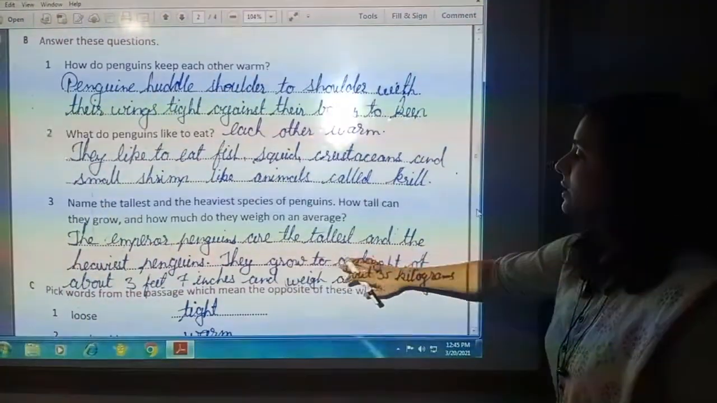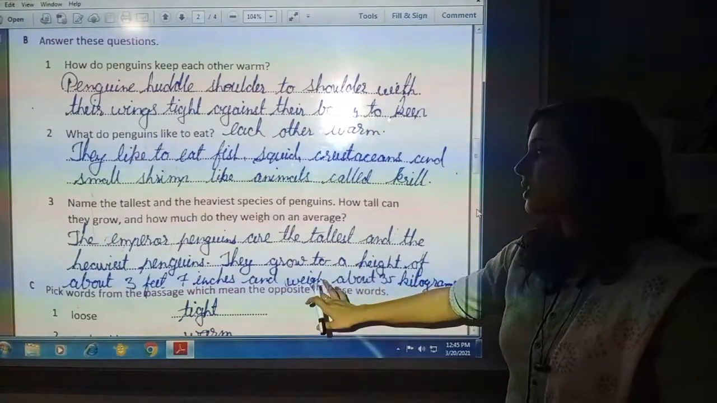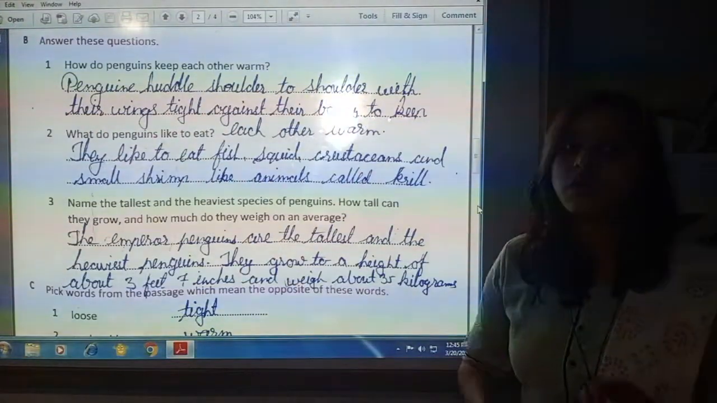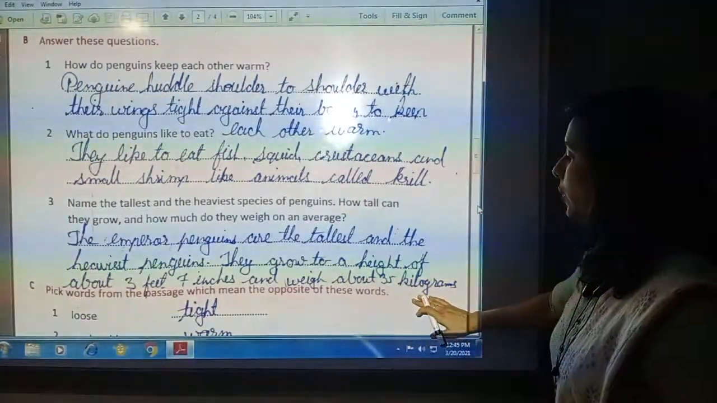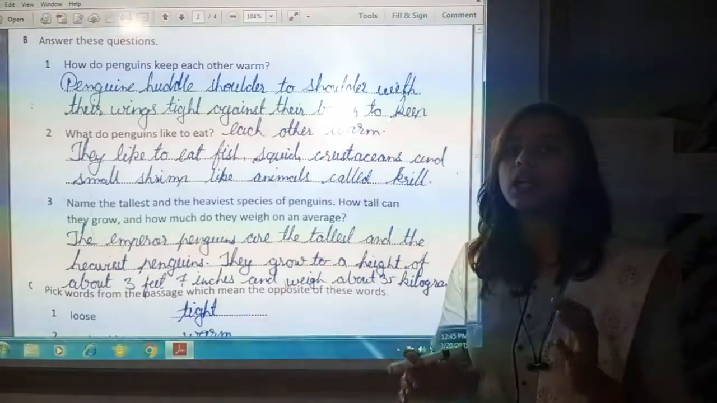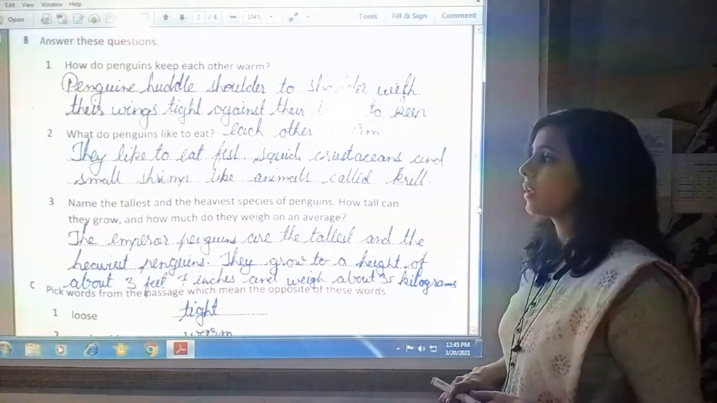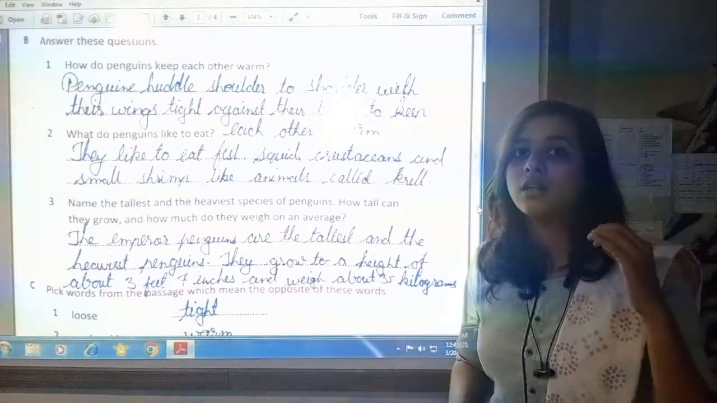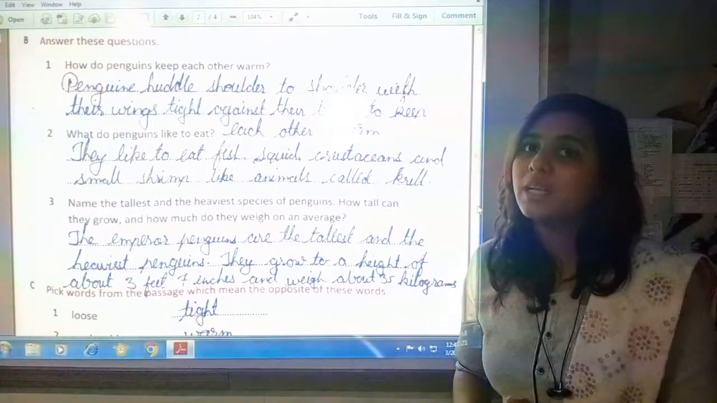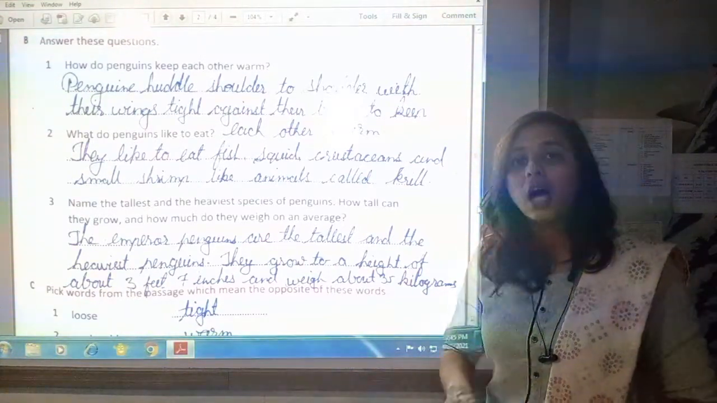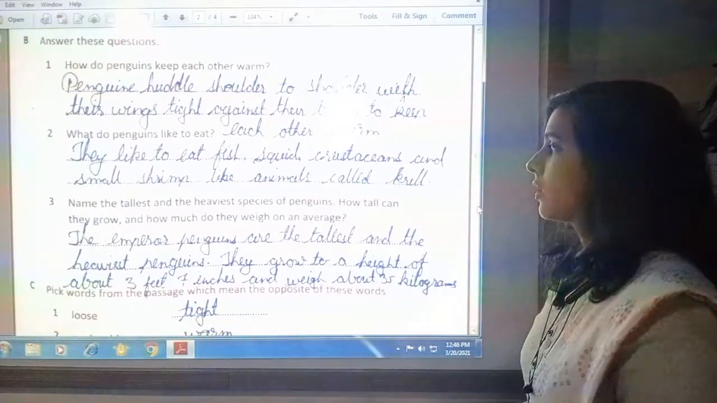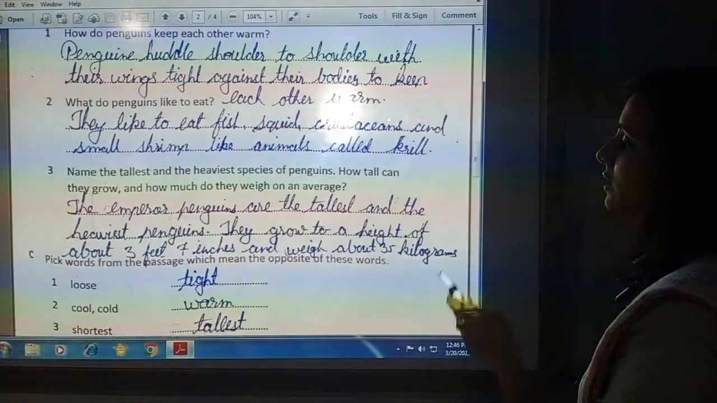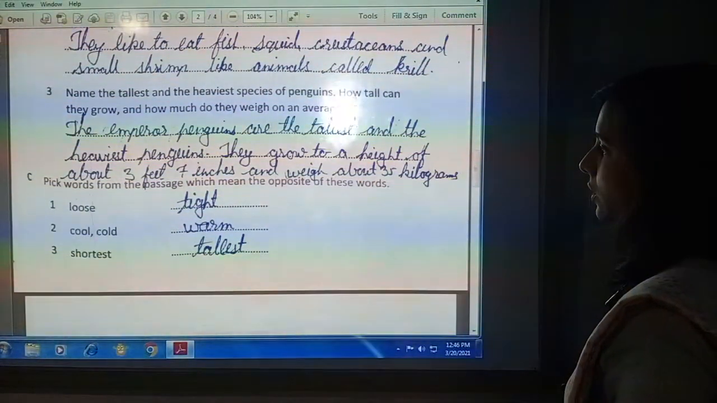The emperor penguins are the tallest and the heaviest penguins among all the species of penguins. They grow to a height of about 3 feet 7 inches and weigh about 35 kilograms. That's the average. But the height and weight is the highest, the most height and the most weight they have. Who? Emperor penguins among all the species of penguins. So as they are the tallest and heaviest, that is why they are called emperor, king.